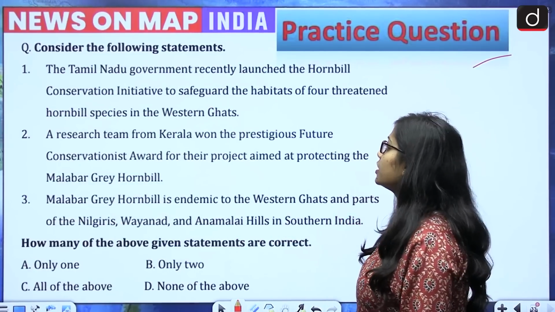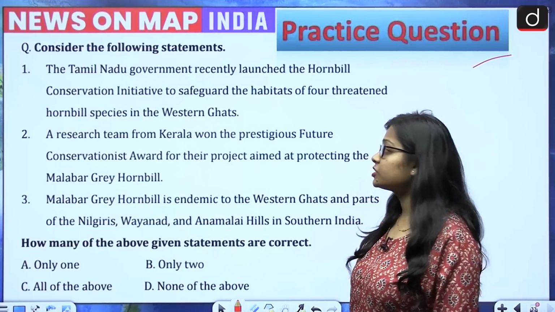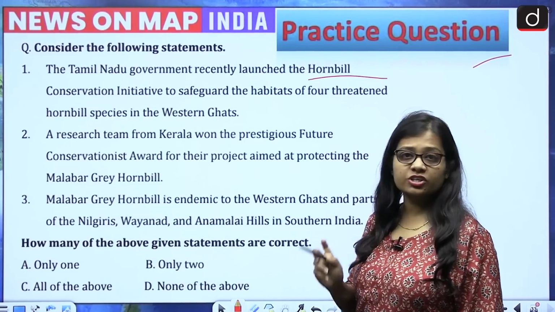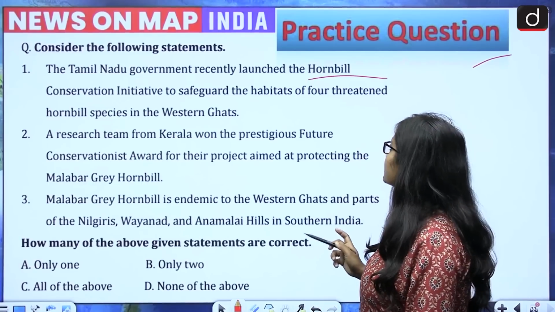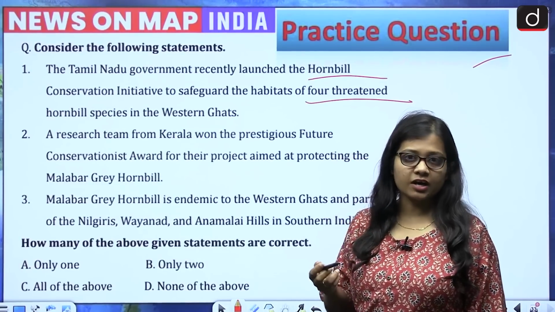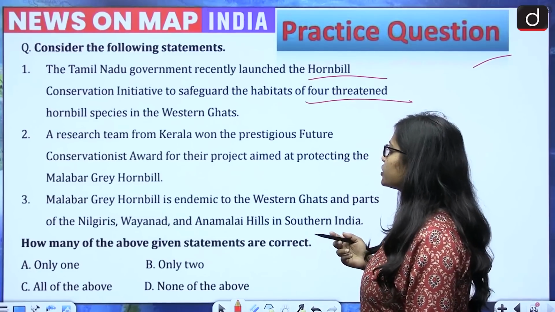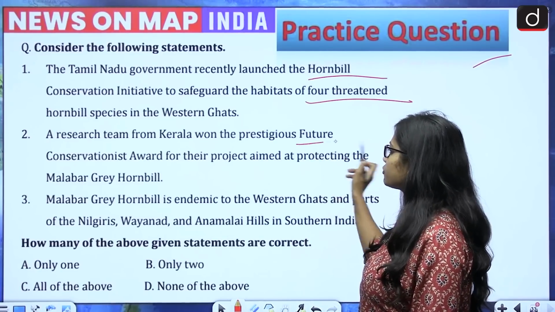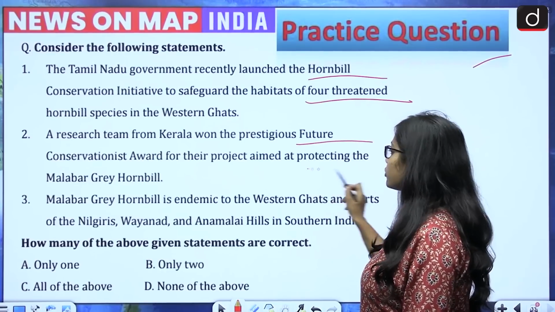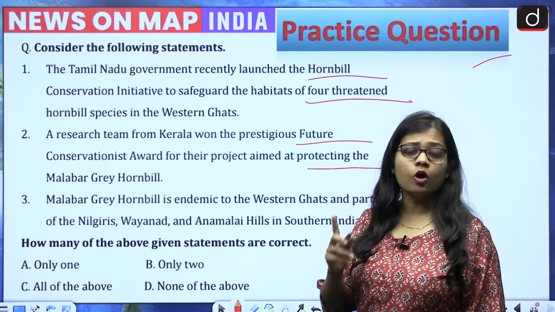So the question is, consider the following statements. First, the Tamil Nadu government recently launched the Hornbill Conservation Initiative to safeguard the habitats of 4 threatened hornbill species in the Western Ghats. Second, a research team from Kerala won the prestigious Future Conservationist Award for their project aimed at protecting the Malabar grey hornbill.